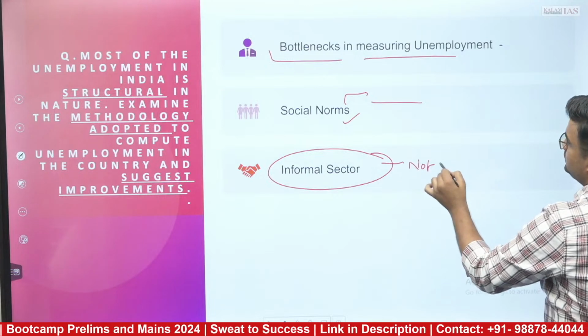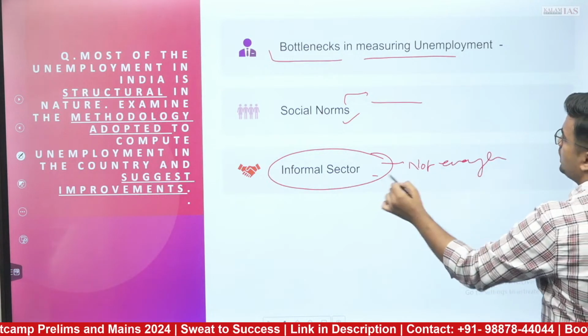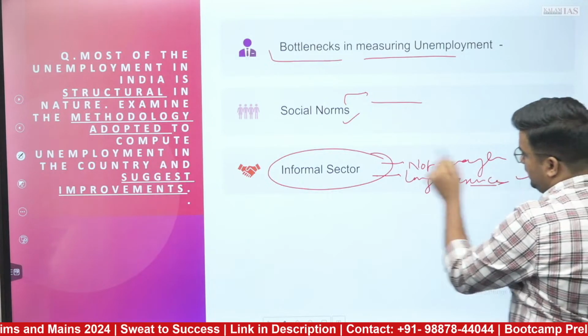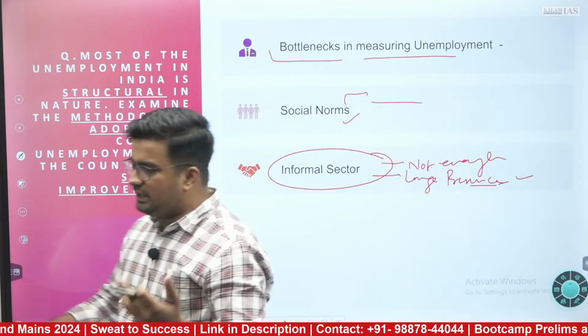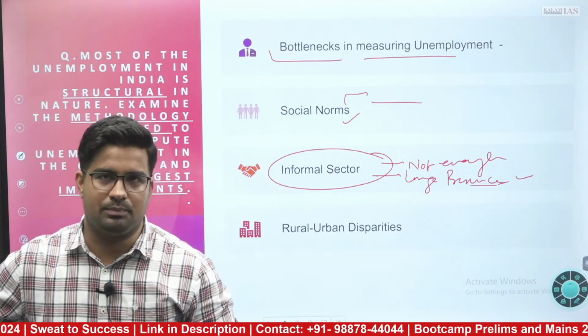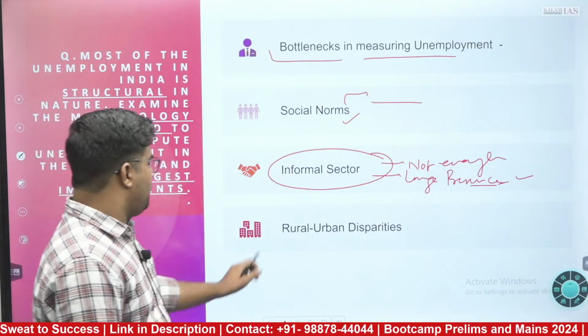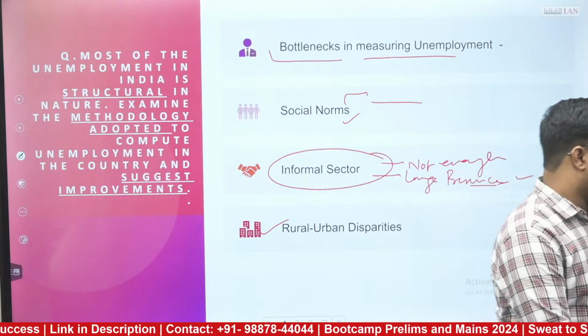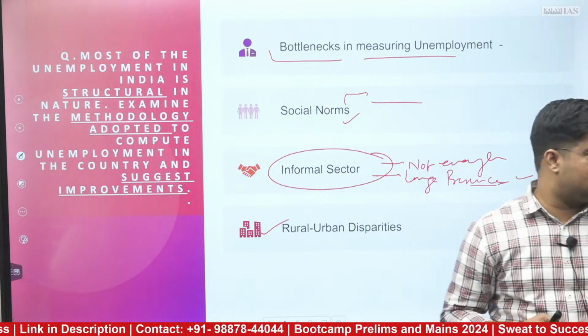Again, another aspect, not enough data or large presence of this informal sector, which is also not letting us assess the unemployment aspect in the economy at the same time. If we move forward, the rural-urban disparities, the urban unemployment rate, the rural unemployment rate are 2 other things also at the same time.